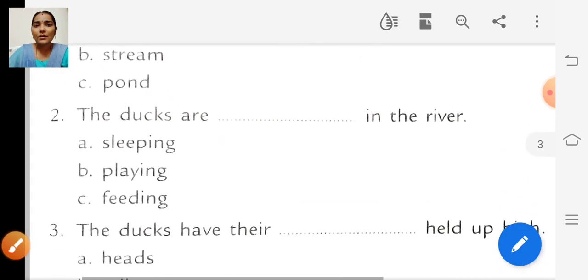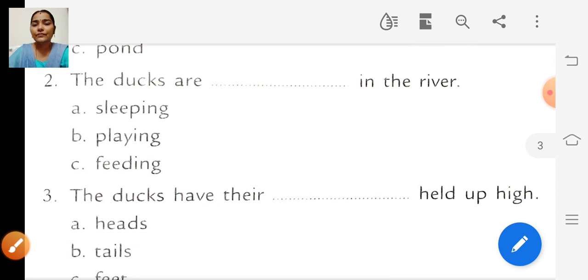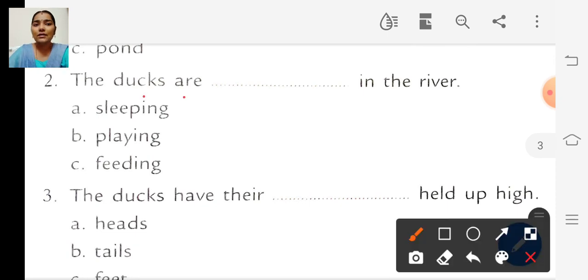The second question is, the ducks are dash in the river. Options are sleeping, playing, feeding. So what are the ducks doing in the river? Are they sleeping?